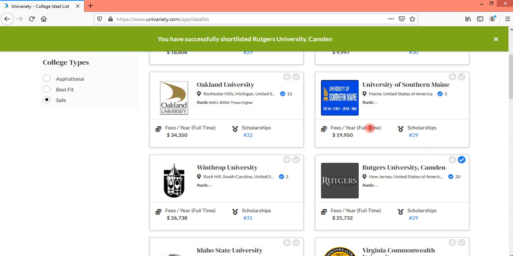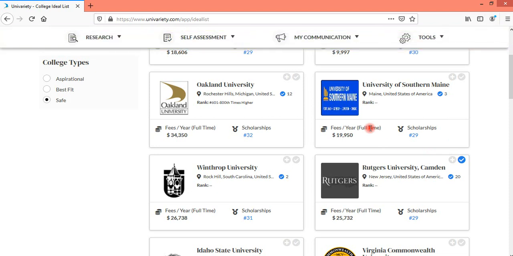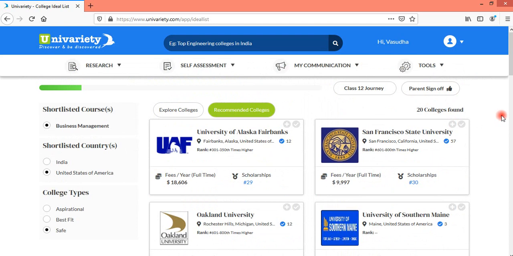So these are just some random selections, counselors, which I have made just to show you how I can select colleges. However, my suggestion would be that depending on the conversation that you are having with the child, and if the child has some region preferences, then you could select colleges accordingly.